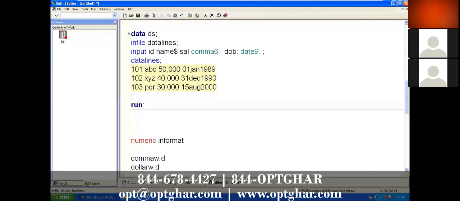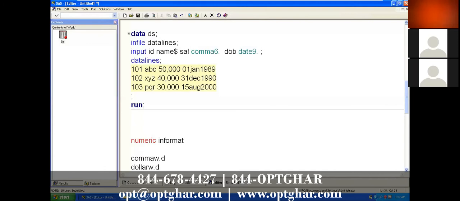So like this, if you give the colon before DOB, does it work? No, after 6 dot, no, it doesn't work. It is a syntax error.